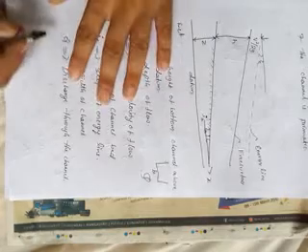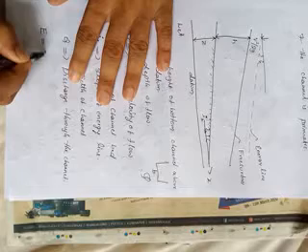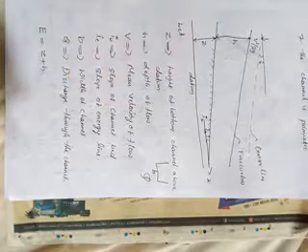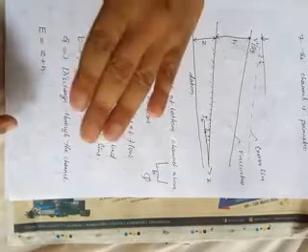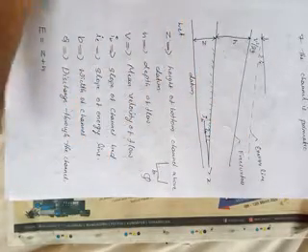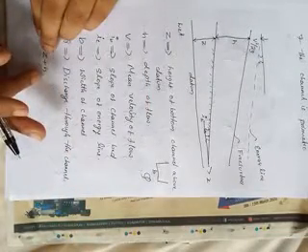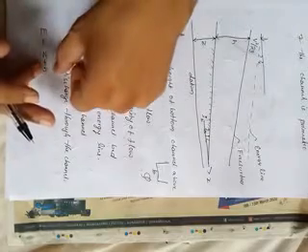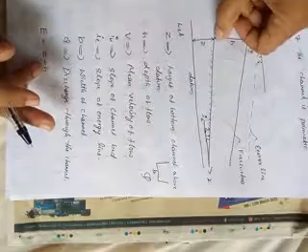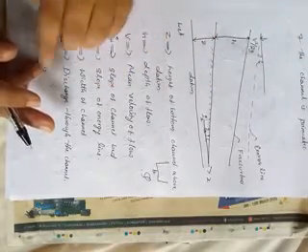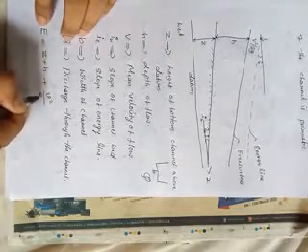Specific energy E is equal to potential energy, that is Z plus h. In the previous case, we assumed the bottom of the channel and the datum line coincide, so Z is equal to 0. Here, the bottom of the channel maintains some distance from the datum. So Z plus h is the potential energy, plus kinetic energy, v square divided by 2g.